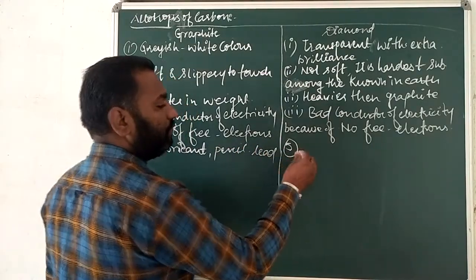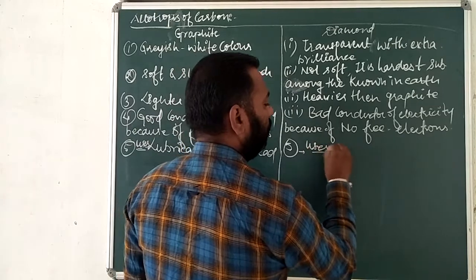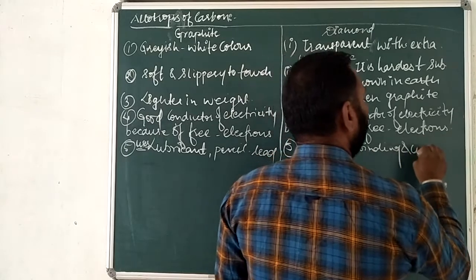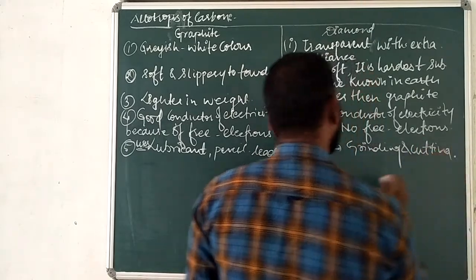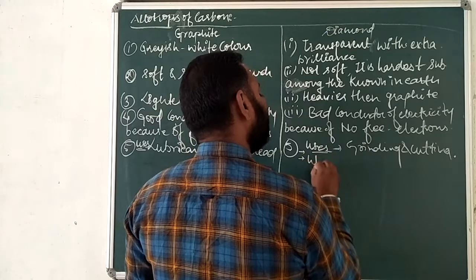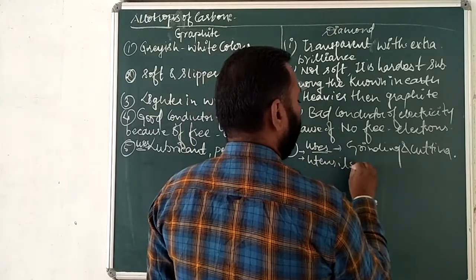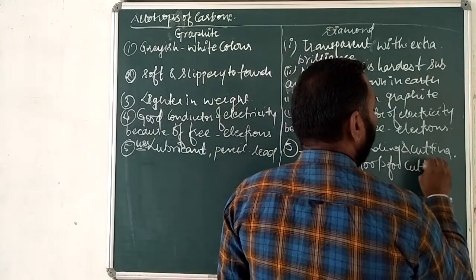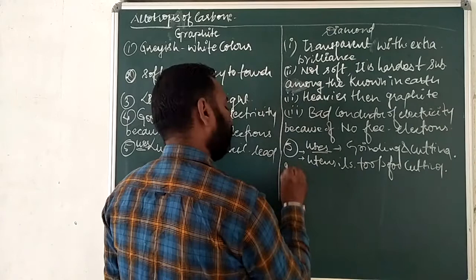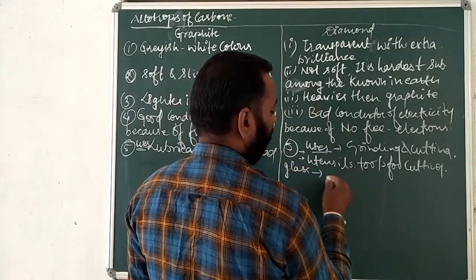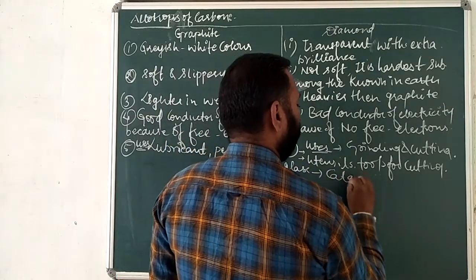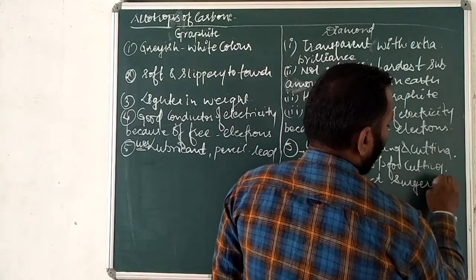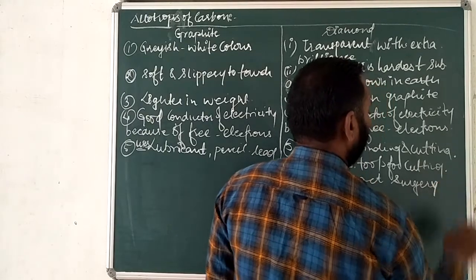Diamond is used for grinding and cutting utensils or tools, for cutting glass, and in cataract surgery.